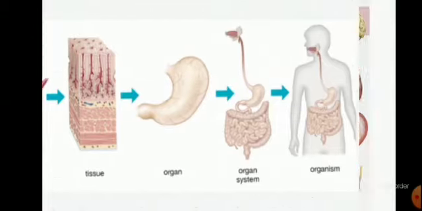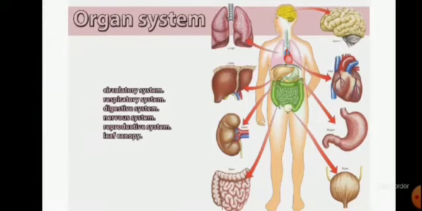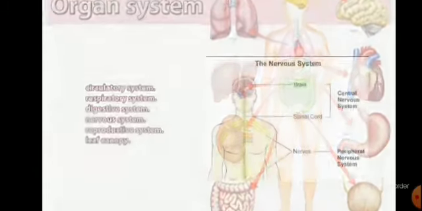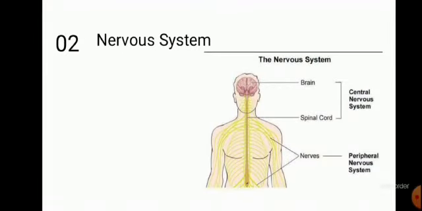In this unit, we will learn the two main organ systems of the human body, nervous system and the excretory system. There are different systems in the organ systems. Here you can see circulatory system, respiratory system, digestive system, nervous system, reproductive system, and circulatory system. Now we are moving towards the main topic, that is nervous system.